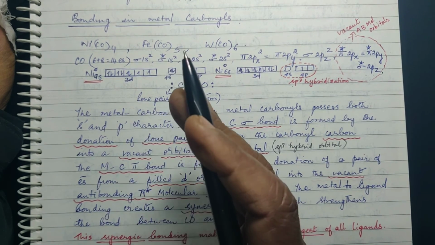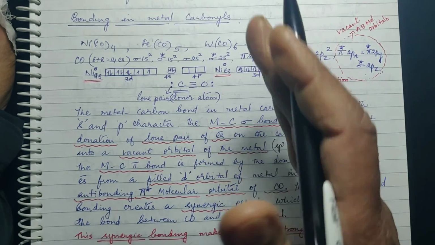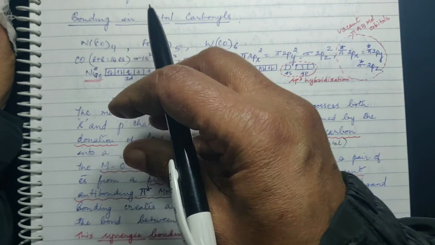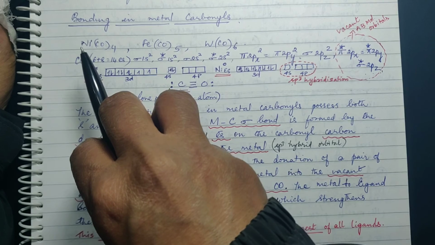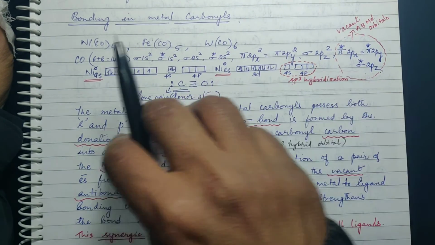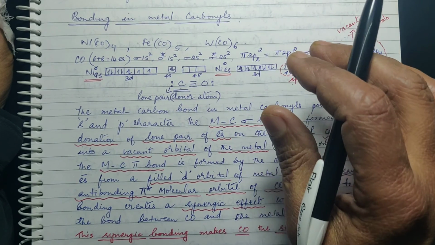So what happens here? The carbon monoxide is putting its pair of electron into nickel, and in return nickel is putting its d electrons into the anti-bonding molecular orbital of carbon monoxide. So it is something like give and take policy between the two, right?